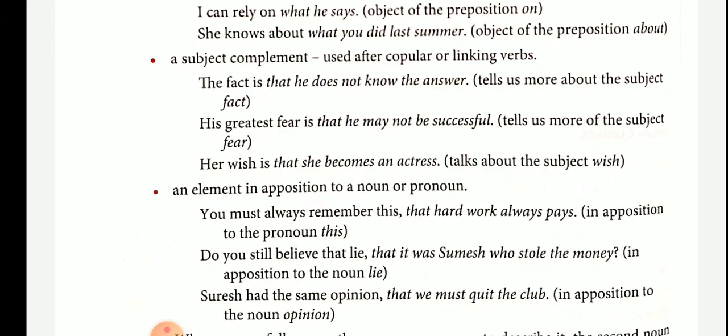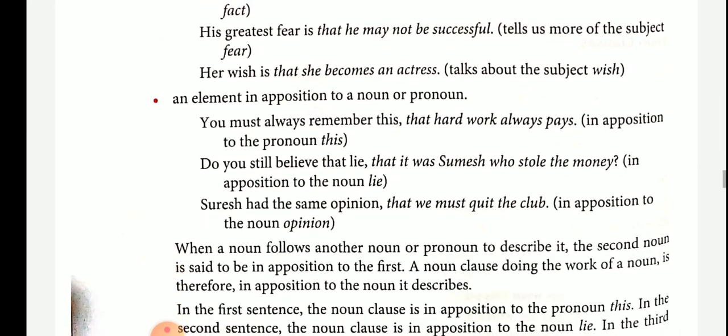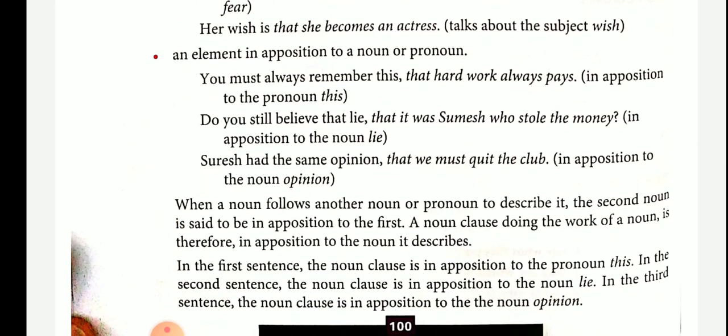In the first sentence, the noun clause is in opposition to the pronoun this. In the second sentence, the noun clause is in opposition to the noun lie. In the third sentence, the noun clause is in opposition to the noun opinion. So these are the different functions of a noun clause. I hope you understand what a noun clause is. A noun clause is a subordinate clause.